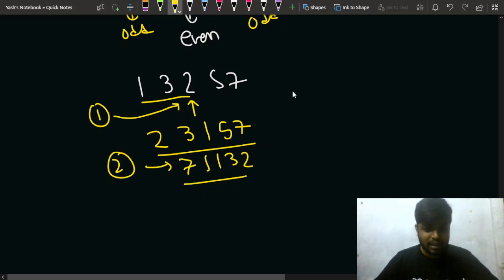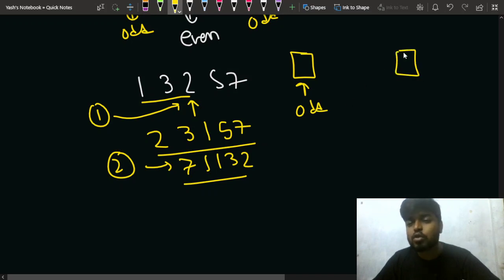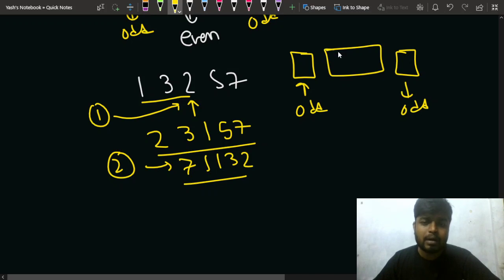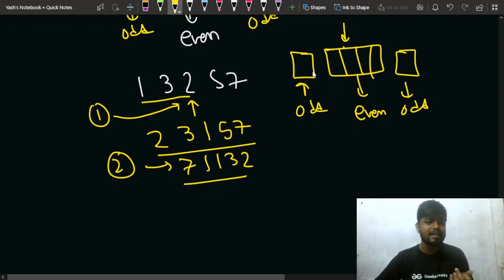So if it happens in the fourth case that the first digit is odd and the last digit is also odd, and at least one of the digits in the number is even, then you can just choose that even digit and reverse that much part of the number.